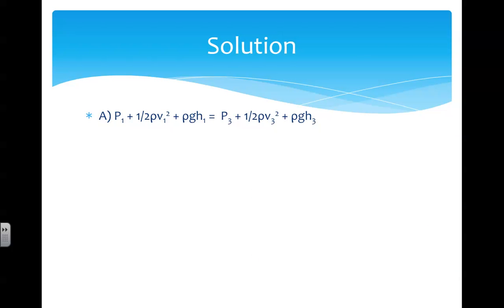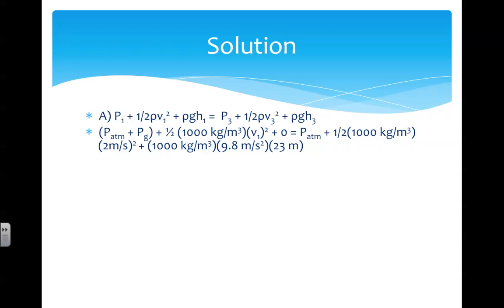Part A asks us for the gauge pressure required in the pump. Because we're dealing with fluids in motion, we'll start with Bernoulli's principle for the pump and the faucet, points 1 and 3. At the pump, which is the lowest point, the absolute pressure is atmospheric pressure plus gauge pressure. At the faucet, P3 is just atmospheric pressure. We can also plug in our other values. We have the density of water, 1,000 kilograms per meter cubed. We don't know the speed, V1.